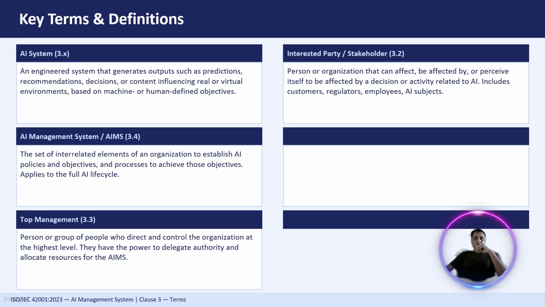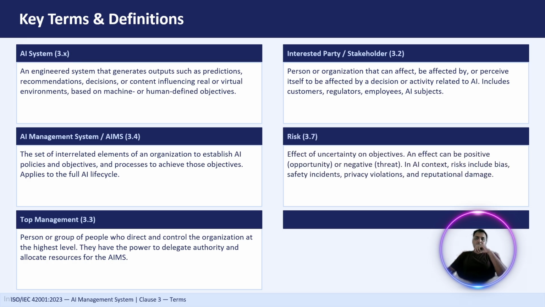Then we have risk. Risk is basically the possibility that something may prevent us from achieving our objective. We can even call it the effect of uncertainty on an objective, right? So in AI, risks are not only about cybersecurity, but also about bias, incorrect decisions, privacy issues, legal problems, or reputational damage, right? So every AI system has some or the other level of risk, right? So organizations have to identify those risks and manage those risks, right?